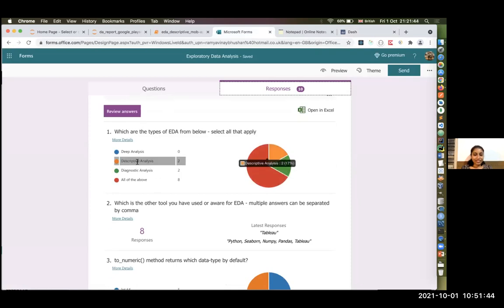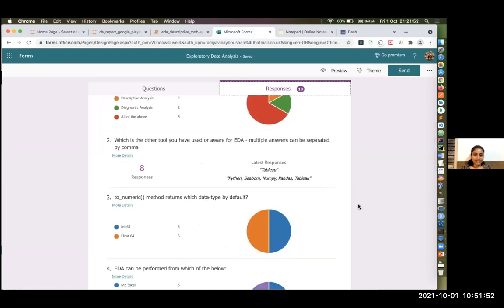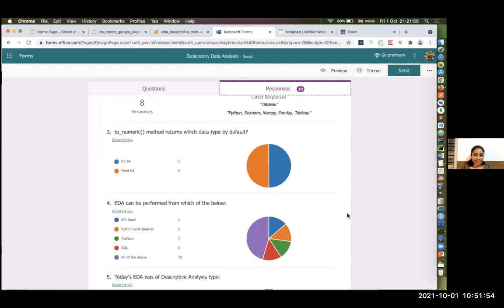Actually, this is only descriptive analysis and diagnostic analysis. Next question: the numeric method returns which data type by default? It's a float.